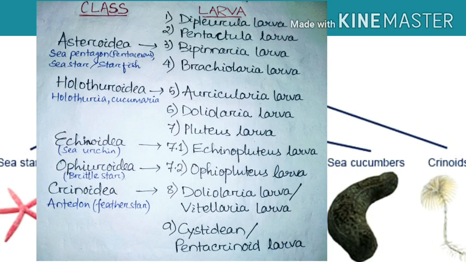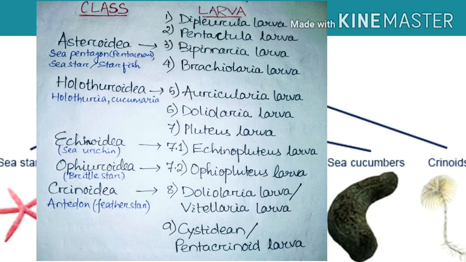Those are the larval form of brittle star. Okay. Then number 8 is doliolaria larva, also called vitellaria larva. This vitellaria larva is found in Antedon or feather star. The last larva is cystidian larva or pentacrinoid larva. It is the next form of doliolaria larva. Okay, that is called cystidian or pentacrinoid larva.